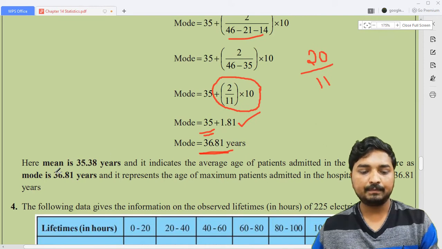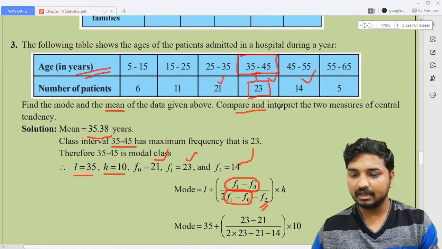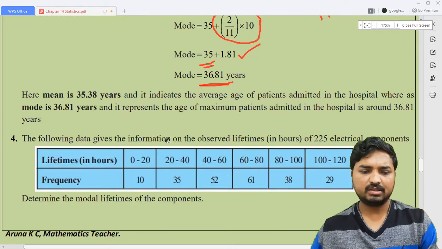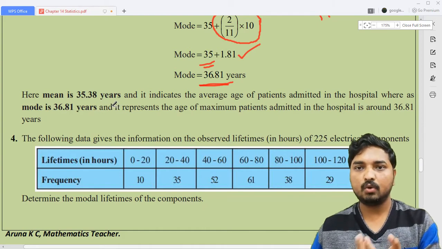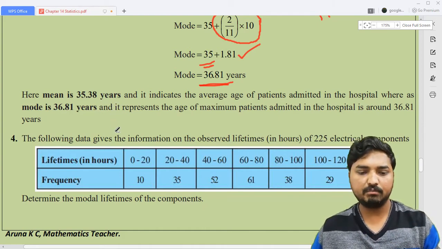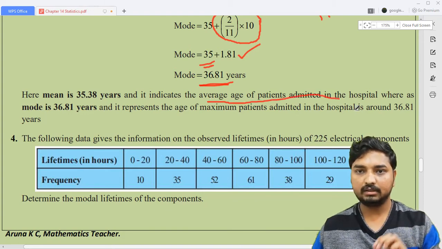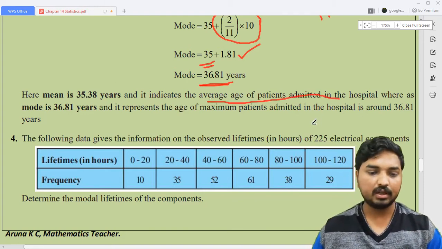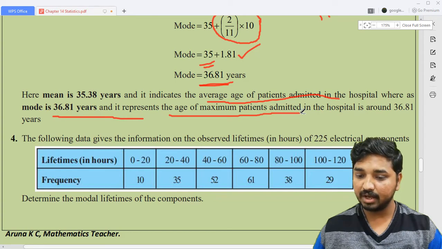Now look here. He's going to ask: compare and interpret the two measures of central tendency. For this one, you just need to write like this. Here mean is 35.38 years. Interpretation means you just need to say what mean and mode indicate. Mean indicates the average age of patients admitted in the hospital. And mode is 36.81 years, and it represents the age of maximum patients admitted in the hospital.